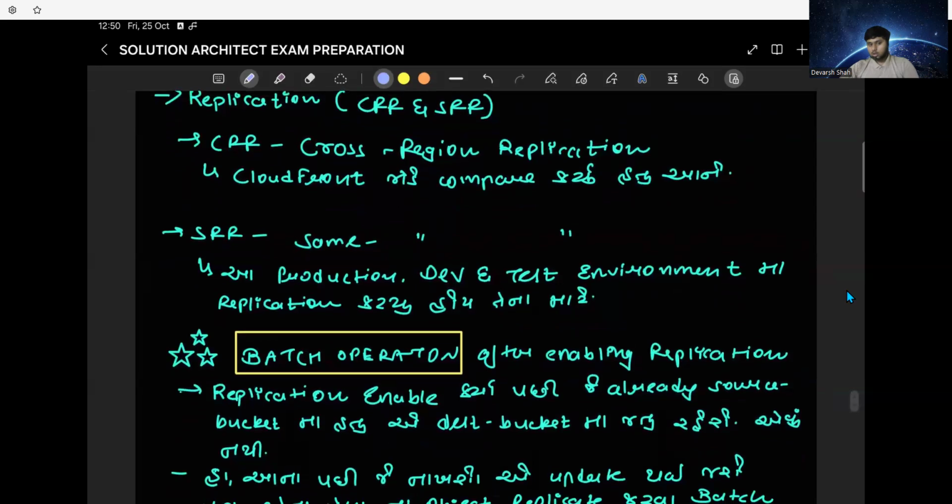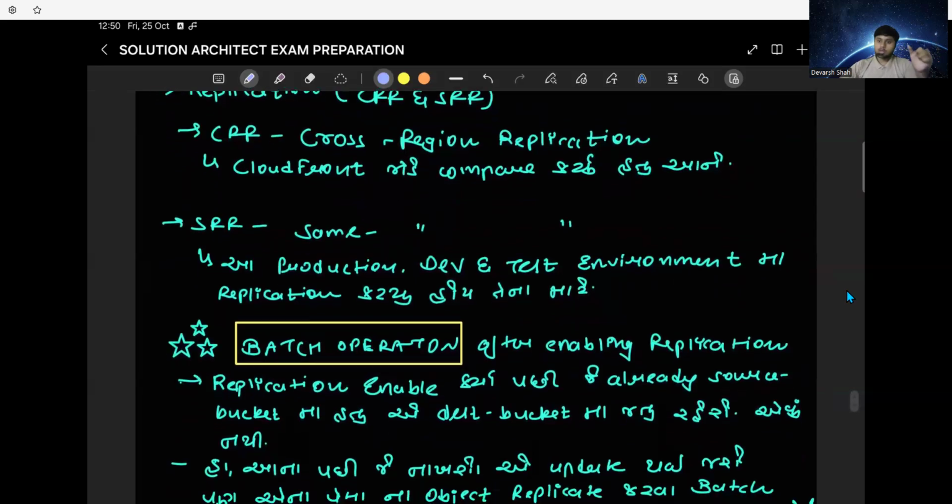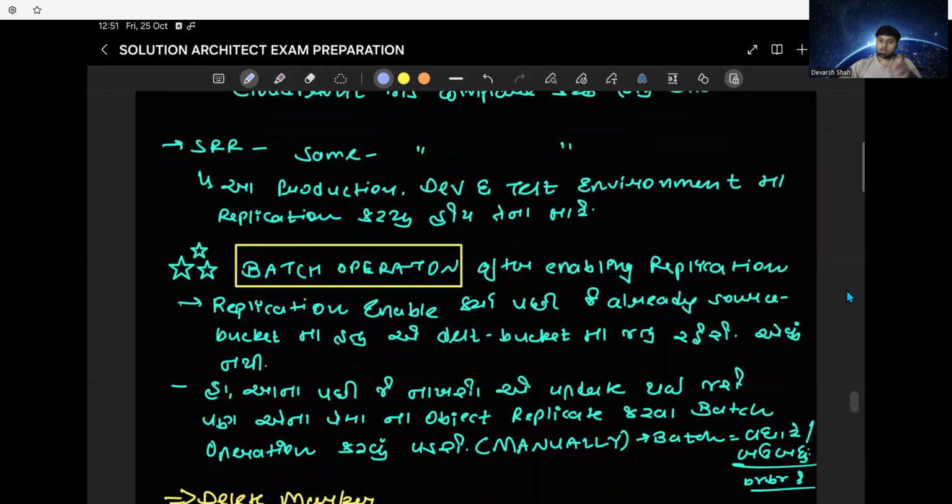And talking about SRR, we have same-region replication. If the code or object is being used for the production environment, and also for the dev environment and the deploy testing environment, then we will use SRR so that the particular object can be used by different categories of departments.